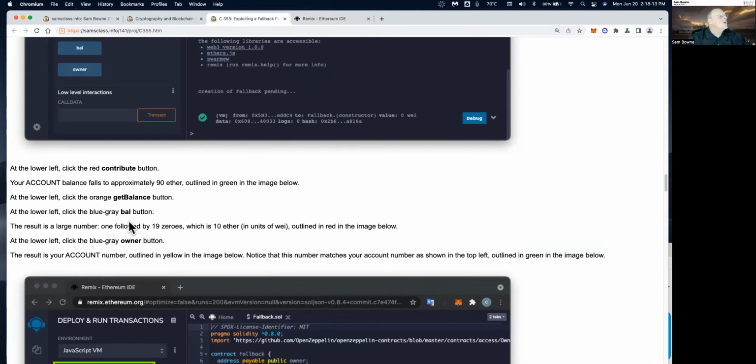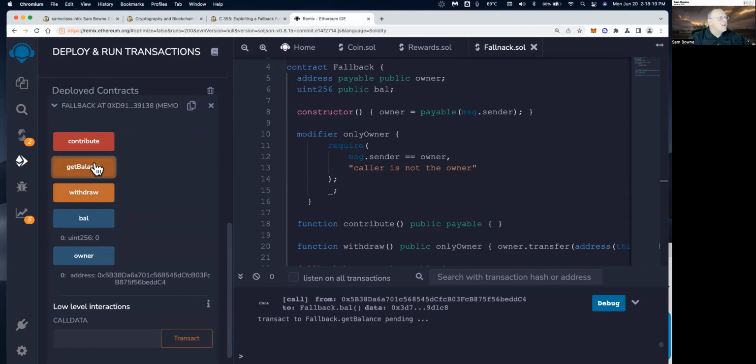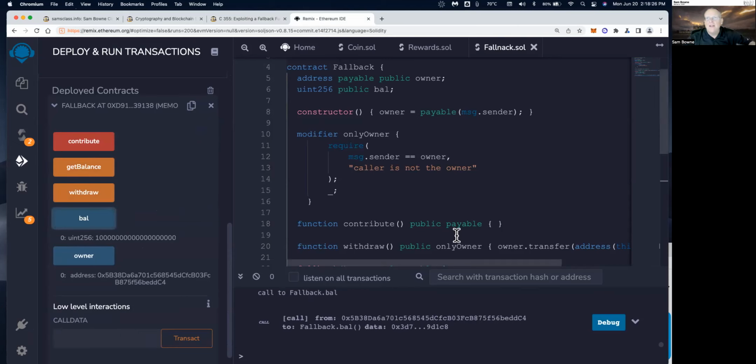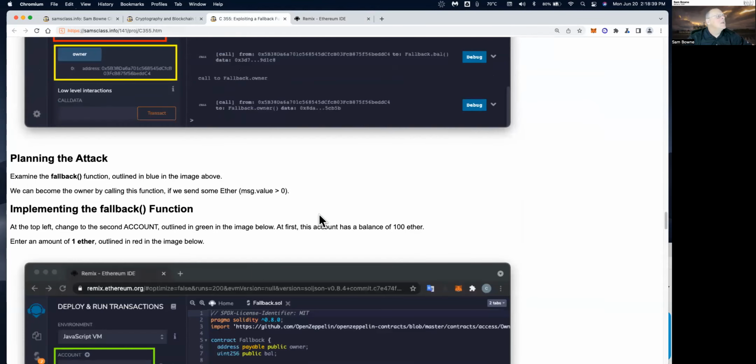At the lower left, click get balance. That's right, I remember this. There are 2 steps. You have to perform a get balance to measure the balance, and then you can see the balance here. Okay, there it is, 10 ether. So I put 10 ether in, and now this contract can do things like whatever my contract is for, though the code isn't here. But now the owner should still be the same, 5B3, which is the correct owner. And now we're going to perform the attack.